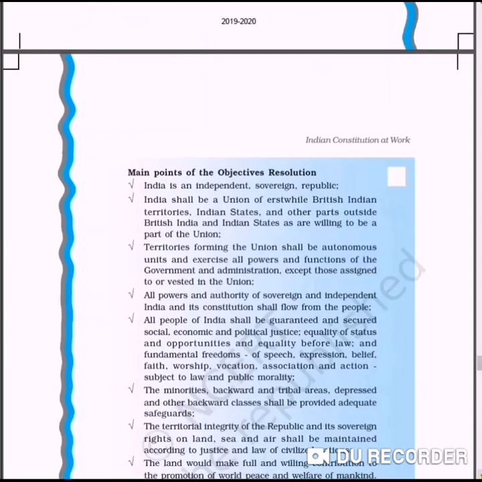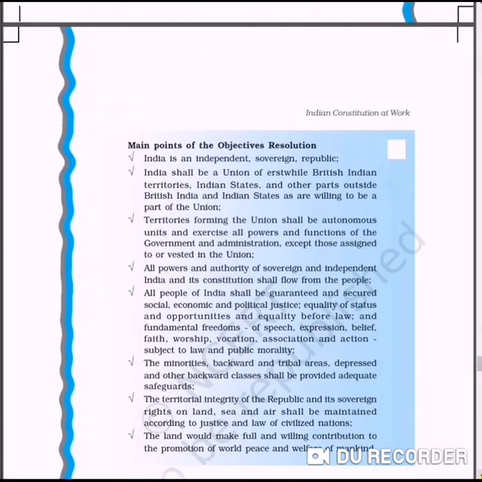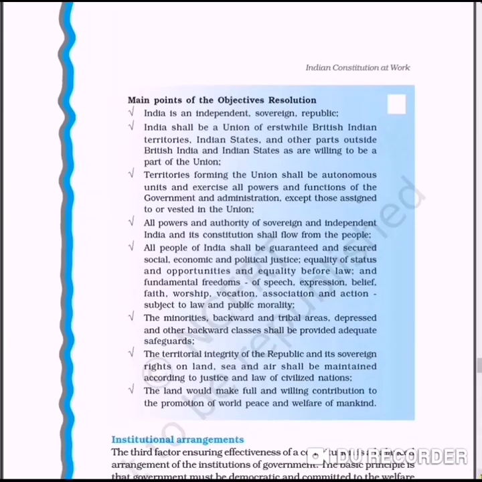Now the very important points are there. The basic points of objectives or resolutions, why the constitution was prepared. Actually, India is independent, so it is focused on its sovereignty and republic. India shall be a union of erstwhile British Indian territories, Indian states and other parts outside the British Indian state as well. So these are the very important objectives of the resolution. The territorial integrity of the republic is a must.